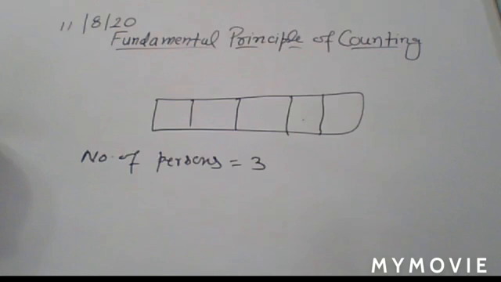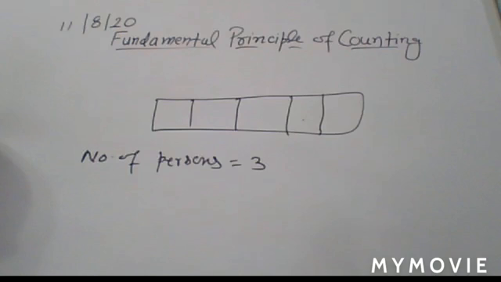In a 3-digit even number, you need units, tens, and hundreds places. Understand? A number is said to be even when its unit place is even.